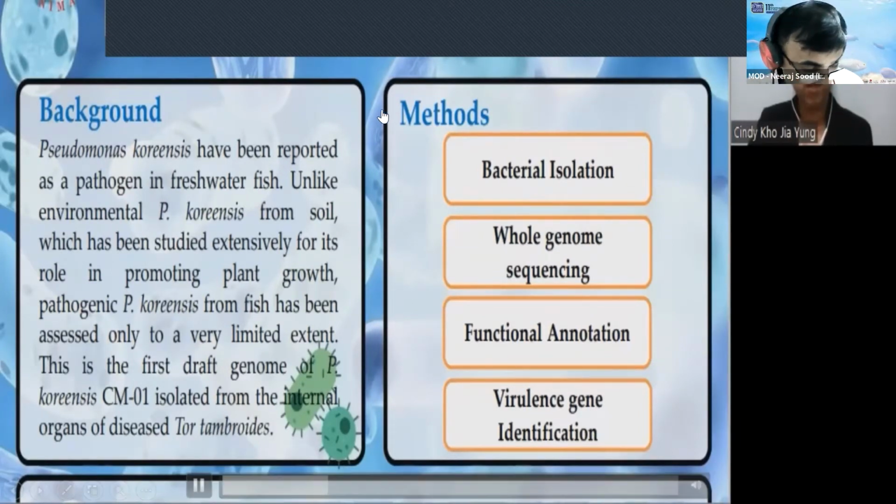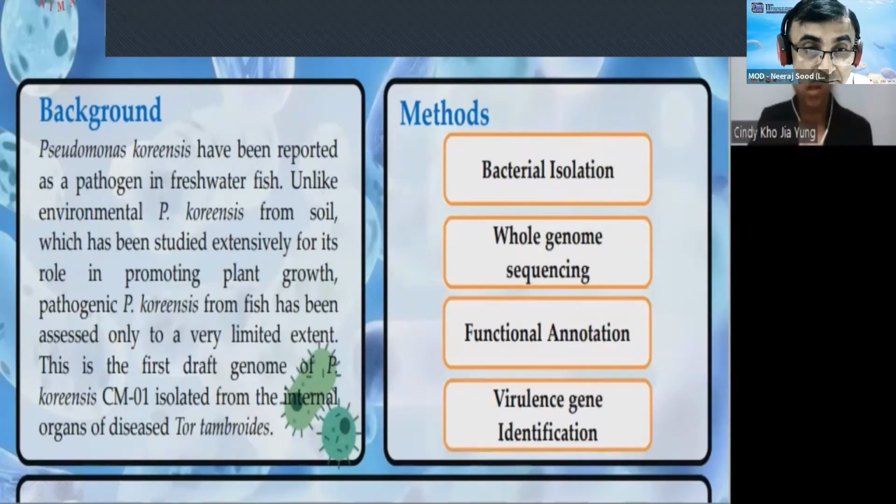Bacteria were isolated from the diseased fish that presented obvious symptoms of exophthalmia, abdominal distension, detached scales, and petechial hemorrhages on the skin, gills, tails, and eyes. Next, the whole genome of CM01 was sequenced using the Illumina NovaSeq 6000 platform and annotated using the NCBI Prokaryotic Genome Annotation Pipeline.